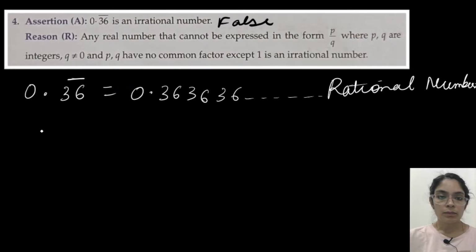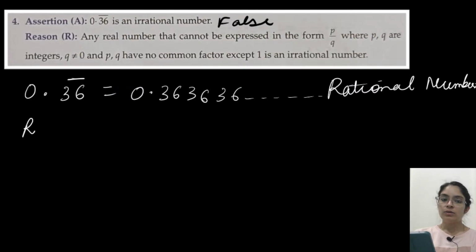What about the second one? Reason statement now. Reason: any real number that cannot be expressed in the form p by q, where p and q are integers, q not equal to 0 and p, q have no common factor except 1, is an irrational number. Many of you are telling A is false. That's completely correct. What about R now?